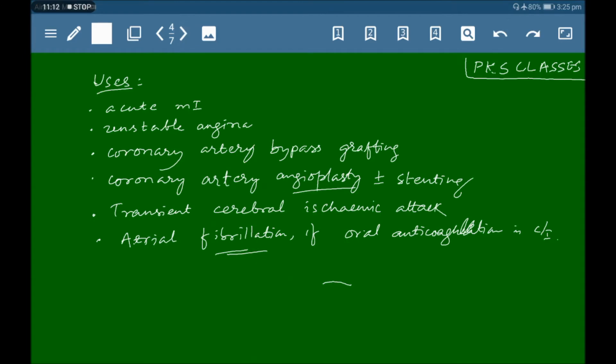All these drugs can be used in acute myocardial infarction, unstable angina, coronary artery bypass grafting, and coronary artery angioplasty in addition with stenting, transient cerebral ischemic attack, and atrial fibrillation if oral anticoagulation is contraindicated. So mostly all these antiplatelet drugs are used in cardiovascular diseases where there is a block in the blood vessels.